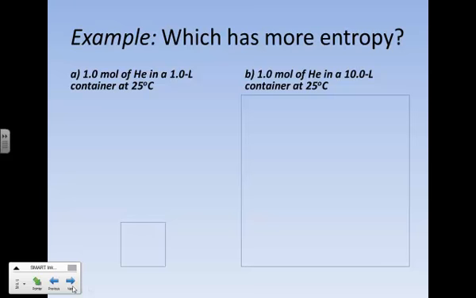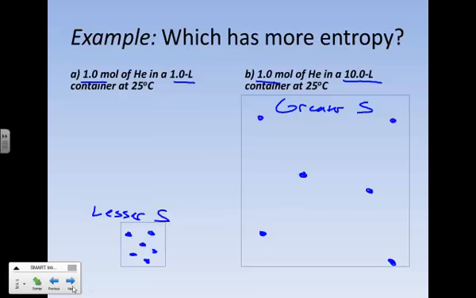So again, we can consider this time 1 mole of helium gas in both cases, but now the difference is the size of the container. Originally we're going to have 1 liter, and over here we're going to have 10 liters. If you have 6 times 10 to the 23rd particles of He in a small container, those guys are relatively condensed and fairly ordered. However, if you move them to a container 10 times its size, those particles are going to spread out, be more dispersed, more disordered, and your entropy will be greater. And so the greater volume has a greater entropy, a greater S, and your smaller volume has a lesser entropy, or smaller entropy.